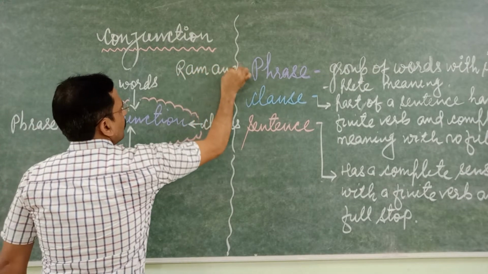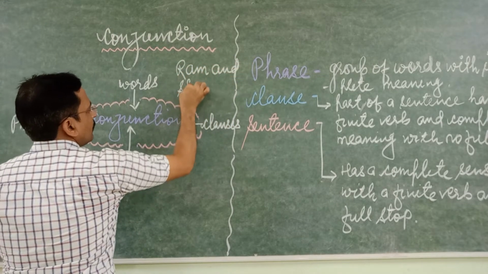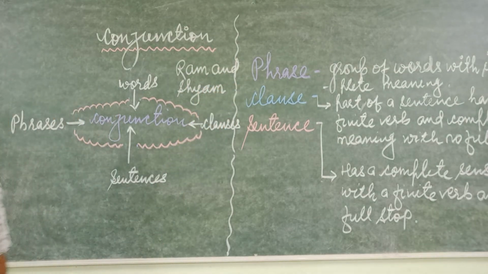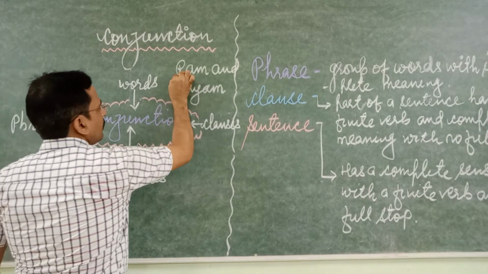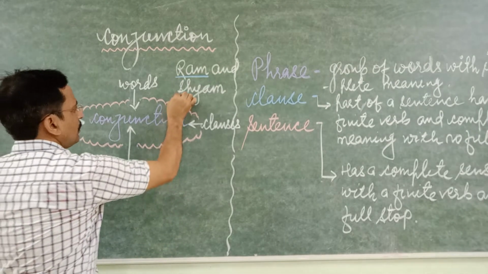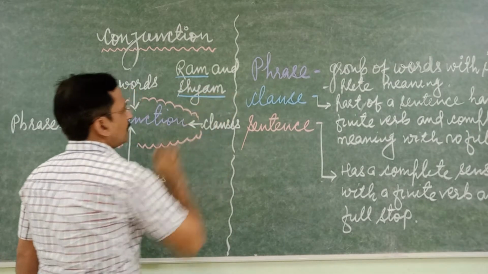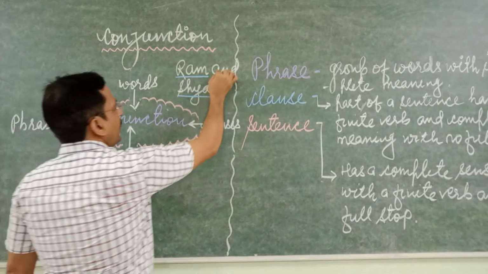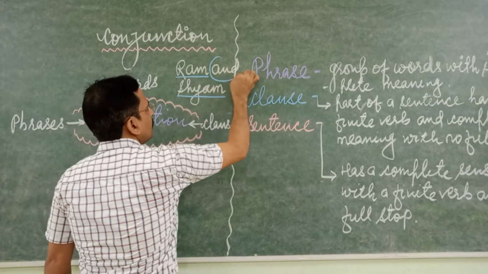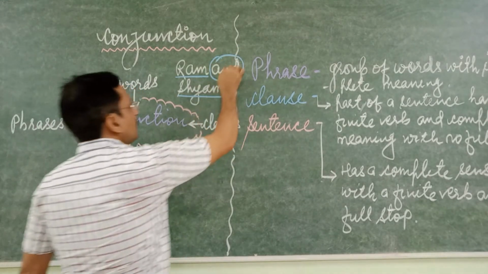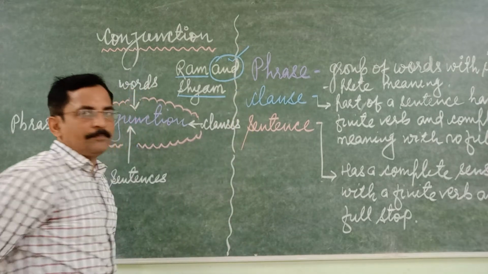You can see that here Ram is a noun, a word, and Shyam is another noun. We are adding these words with and. So here and is a conjunction.